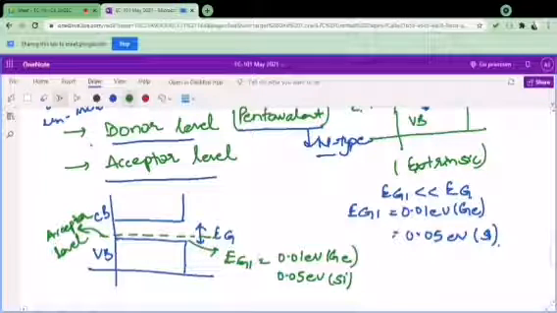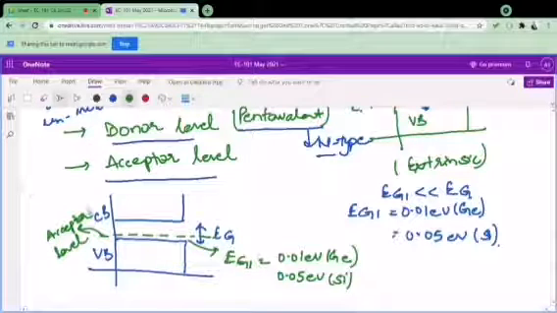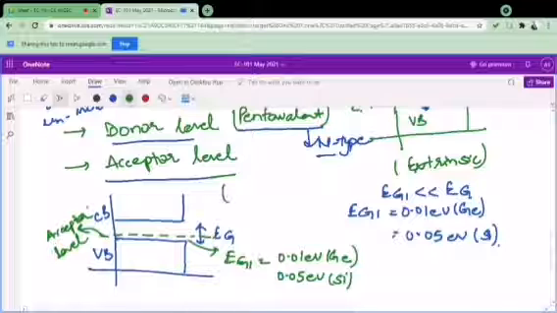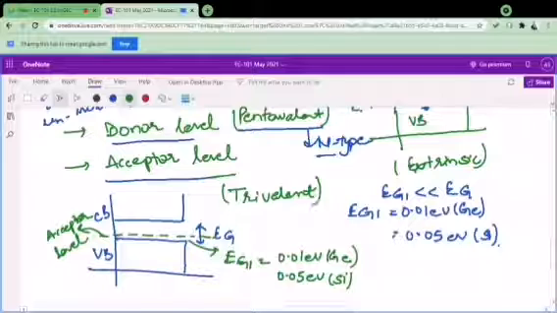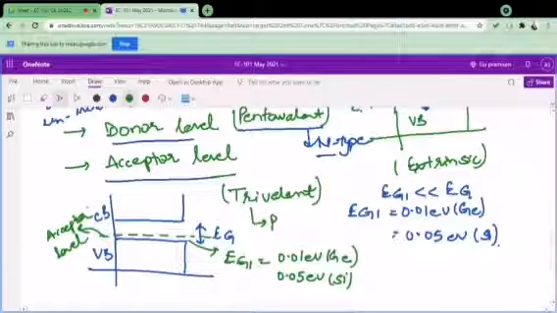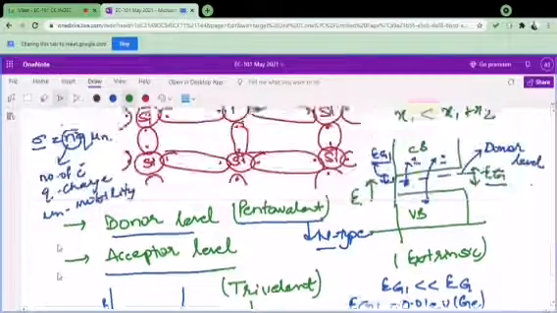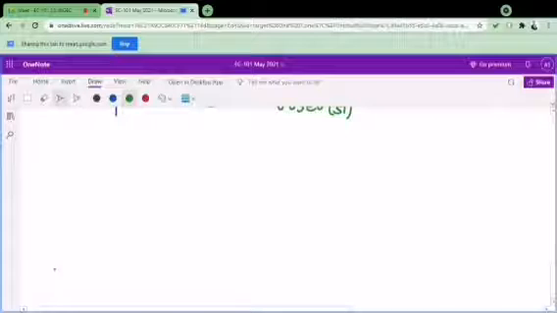Fine. Now how this acceptor level is forming is again important to know. We will discuss it now. And one more thing: the acceptor level is formed when we add a trivalent impurity. As you said, a trivalent impurity could be aluminium. With the addition of this trivalent impurity, we call that type of semiconductor, which is definitely also extrinsic, a p-type extrinsic semiconductor. So let us discuss this part, what is happening when I am adding a trivalent impurity.